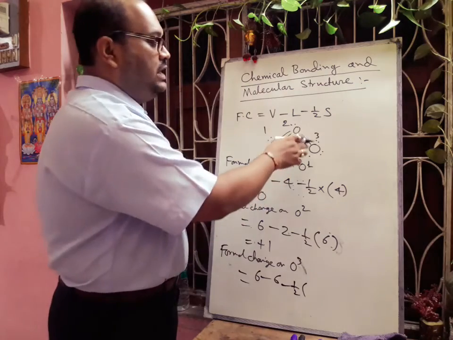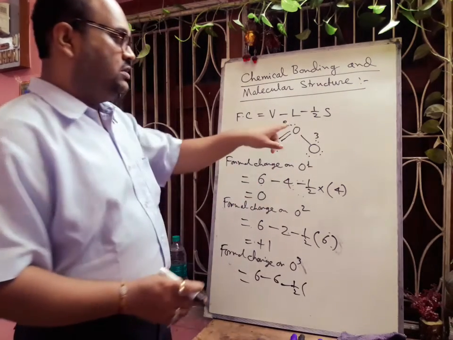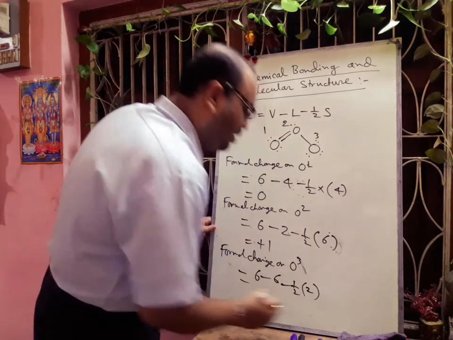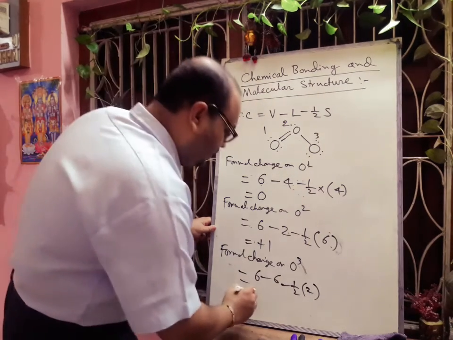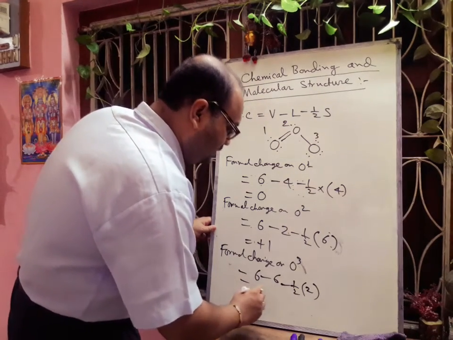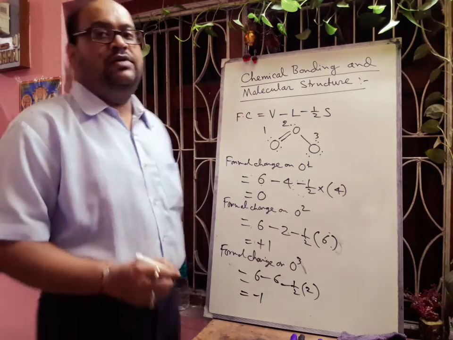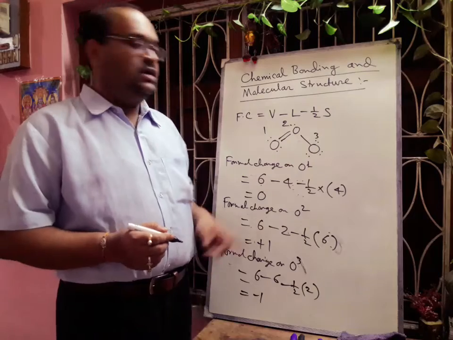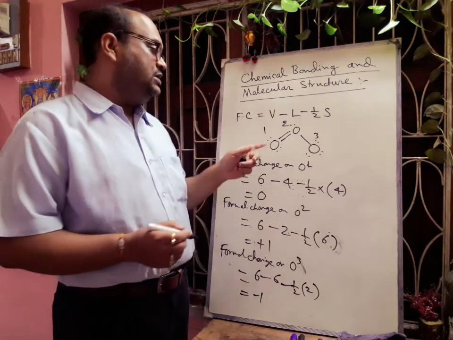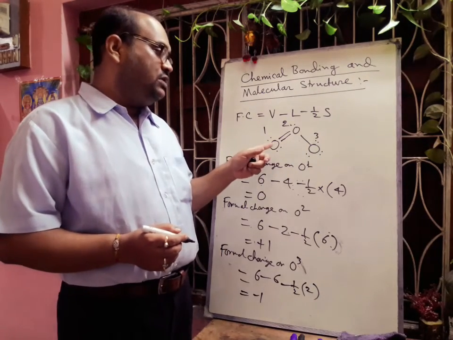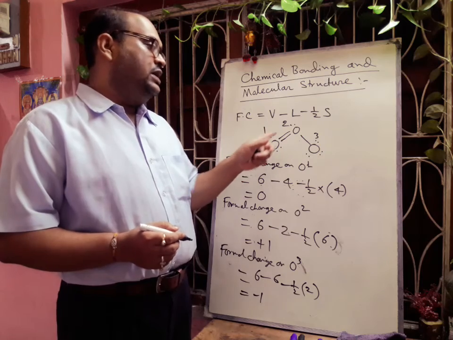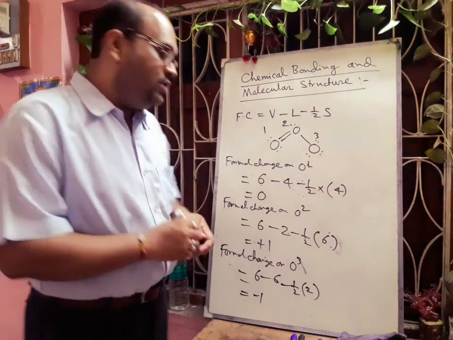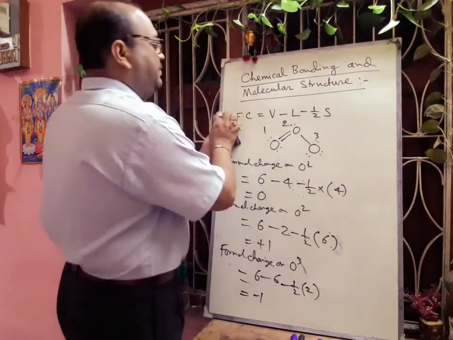Only one bond is linked with oxygen number 2, so one bond means 2 electrons. If we calculate, it will come as minus 1. So now we have calculated the formal charge of each oxygen atom. As a whole there is no charge, but if we think about the individual atoms, there is charge. Here is 0, here is plus 1, and here is minus 1. Now if we want to represent the molecule, then we can represent it in this way.